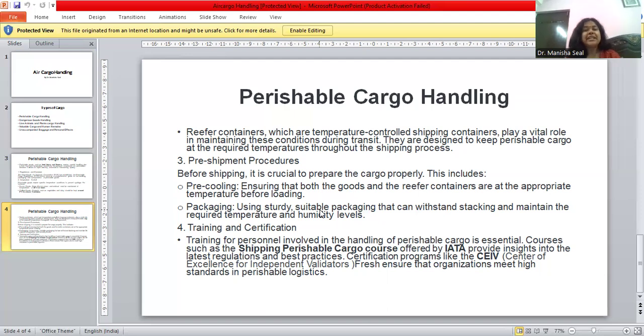There is also a pre-shipping procedure, pre-cooling. We must ensure that the goods have been kept at a particular temperature before loading, so that while loading there is no decay. There should also be proper, suitable packaging, maintaining a particular temperature and humidity level. If it is too humid, there is a chance of the product, vegetable or fruit getting decayed.